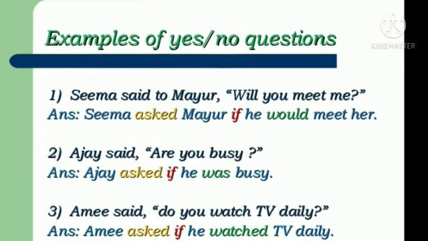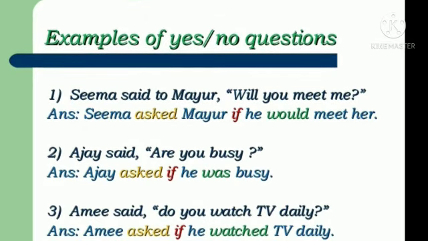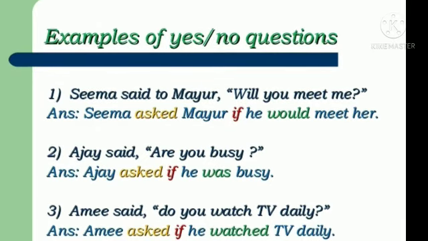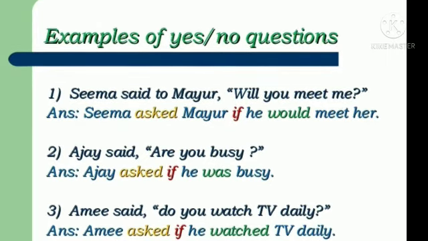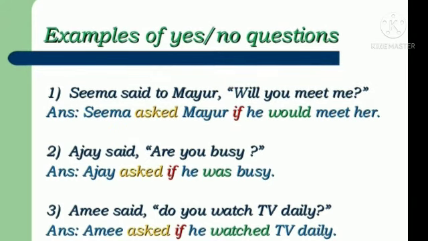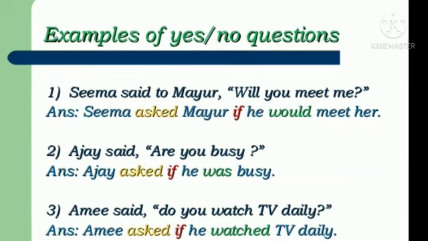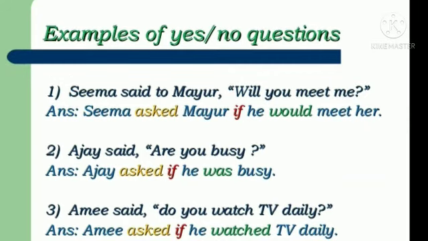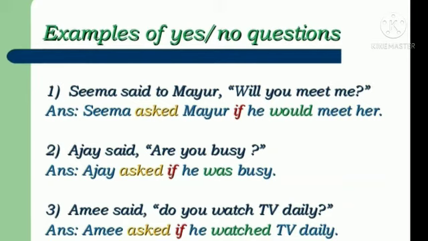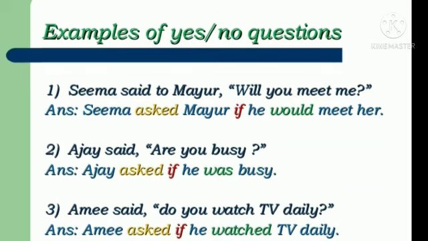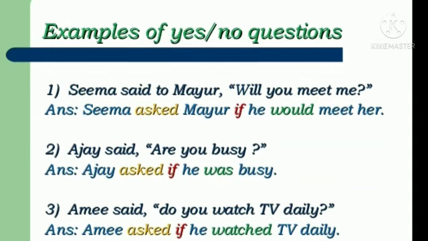The same steps we are going to follow for yes/no questions, and the difference will be only that if the reported speech is starting with a helping verb, we are going to use if or whether. Here you can see the sentence is written, Seema said to Mayur, will you meet me? According to the six steps, said to is changed to asked.